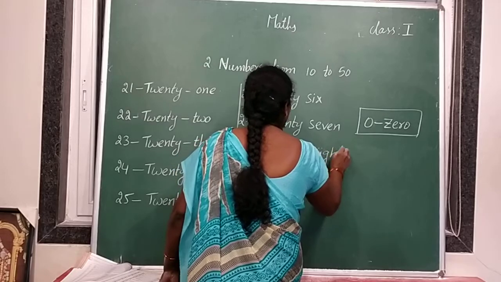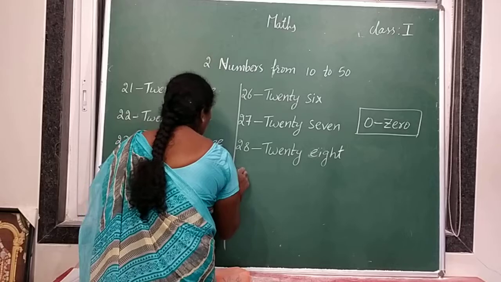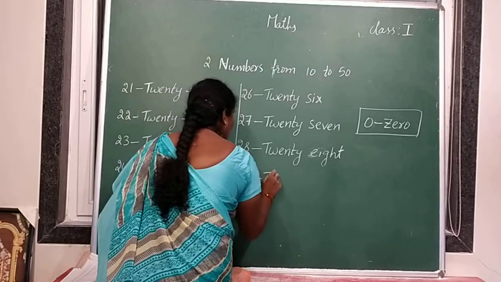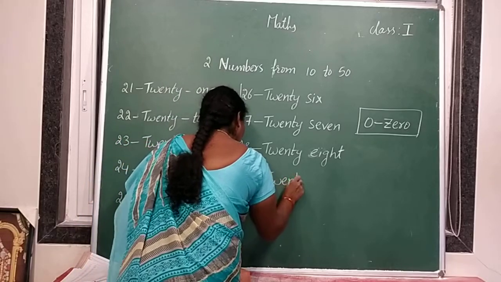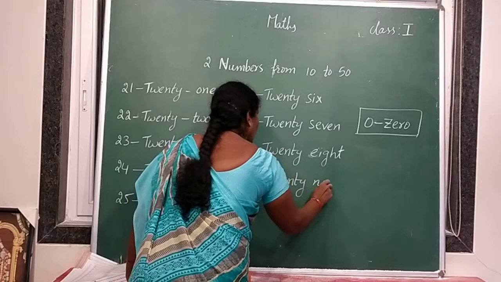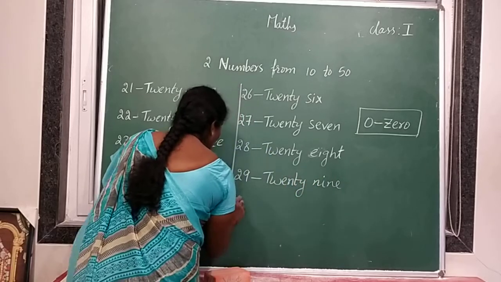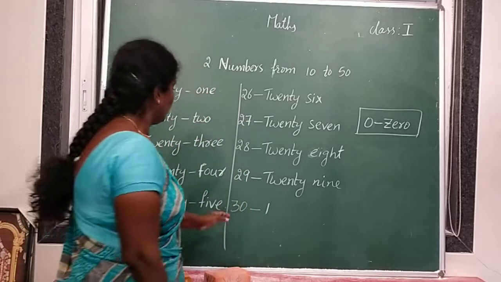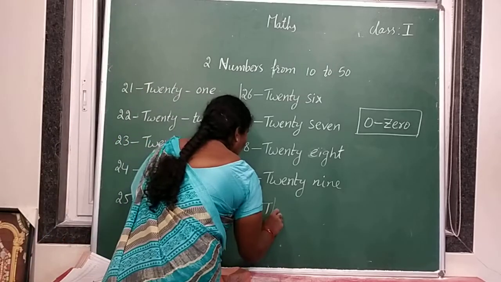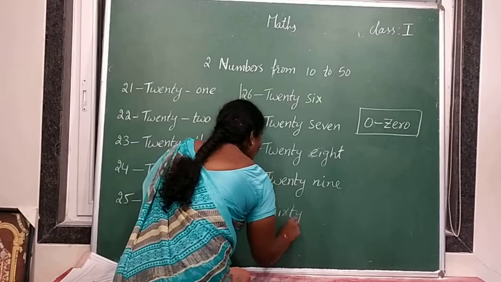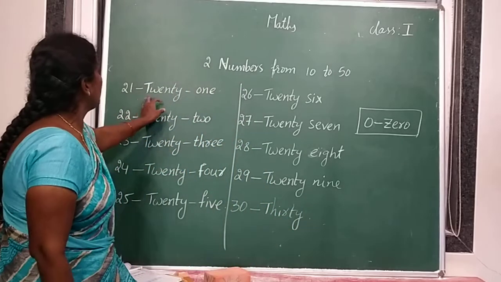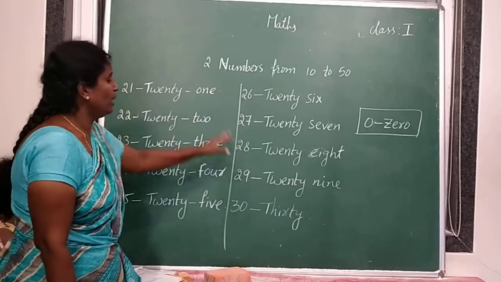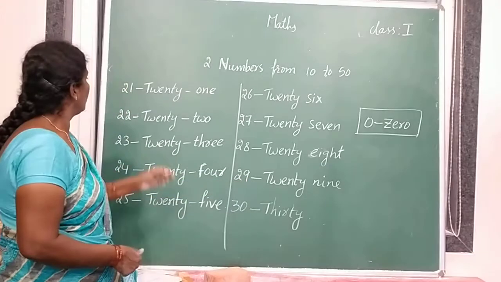EIGHT 8, 28. 29. 30. 30 spelling is different. THIRTY 30. So if you know 20 spelling, you can write number names from 21 to 29.